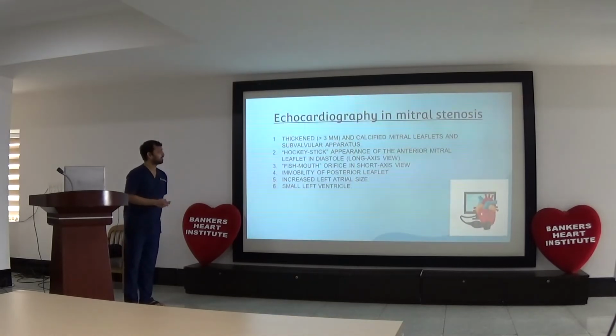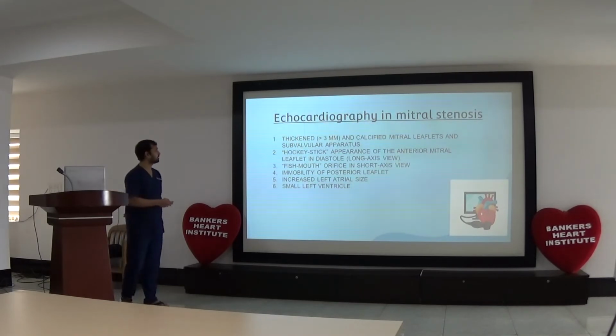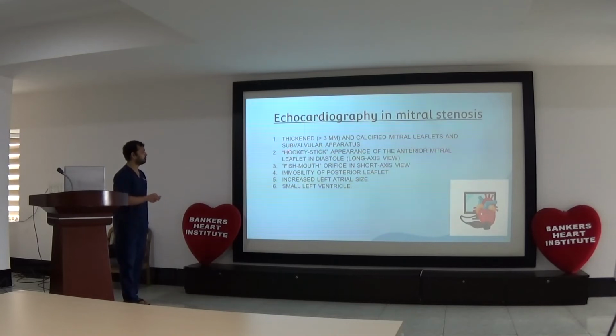Echocardiography in mitral stenosis. There are thickened and calcified mitral leaflets, and there is a thickened subvalvular apparatus. There is a hockey stick sign of the anterior mitral leaflet in diastole, long axis. There is a fish mouth orifice in short axis. There is immobility of the posterior leaflet. Increased left atrial size. There is a small left ventricle.